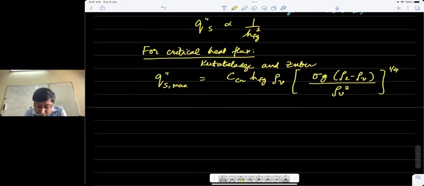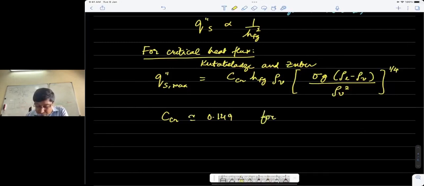The other part is that this number C critical was something they derived, but when this correlation equation was fit to the data that was being obtained, people found that C critical, or C_cr, is about 0.149, which gives the best fit on large horizontal flat heaters.